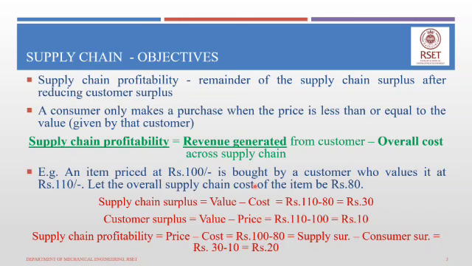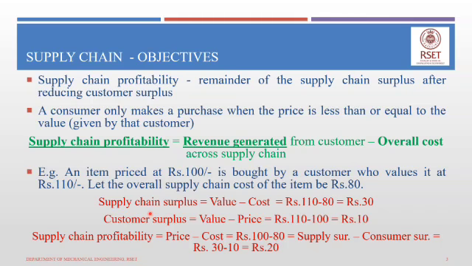Let the overall supply chain cost of the item be rupees 80. When the consumer buys the product from the retailer, the total cost involved in procuring raw materials, processing it, distributing it to the distributor, then sending it to the retailer, is rupees 80 across all those activities. So that is the overall supply chain cost of rupees 80.